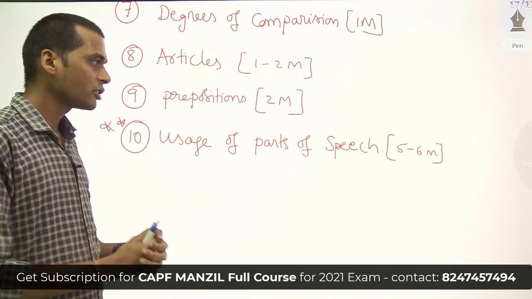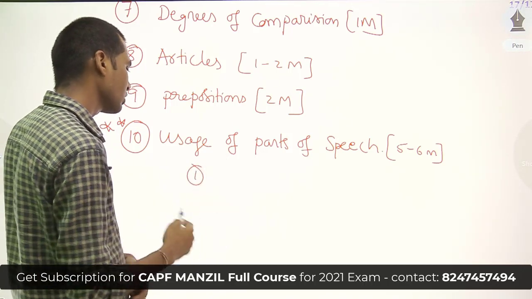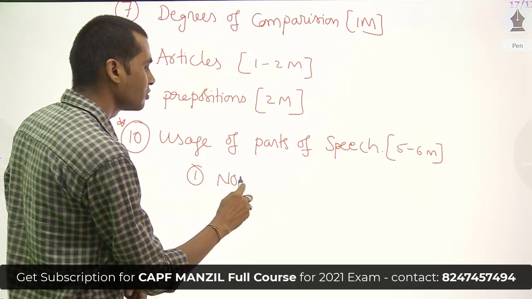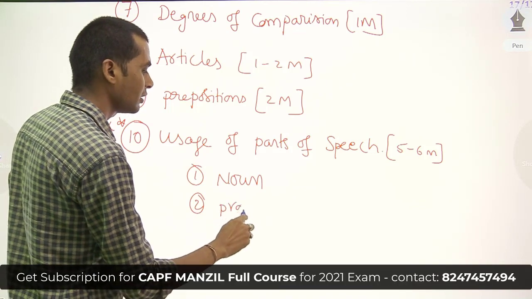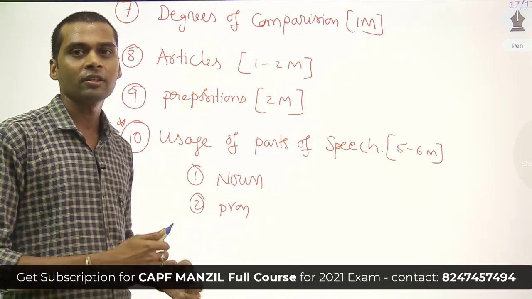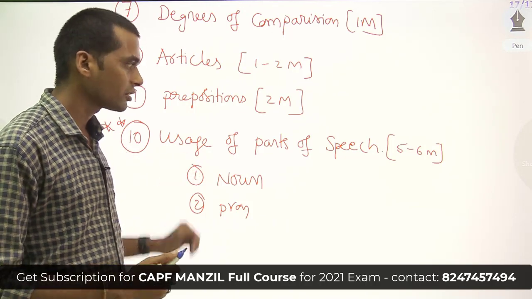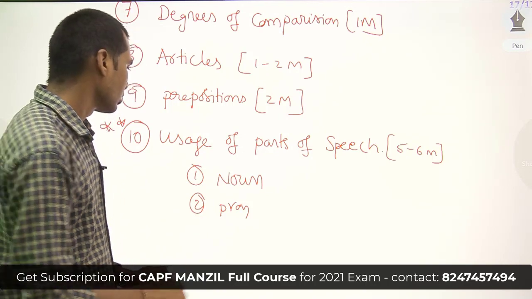Here in this topic, I am going to discuss all the parts of speech and their different uses: the usage of noun, pronoun, verb, adjective.